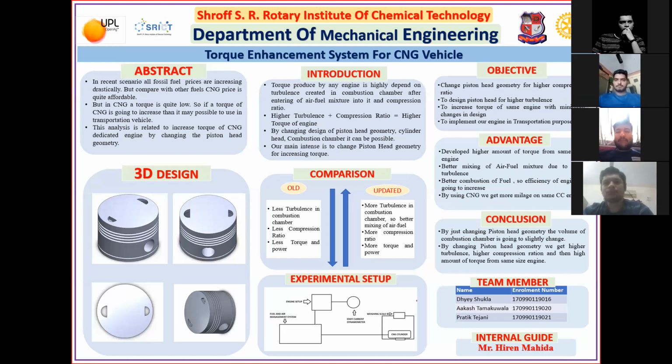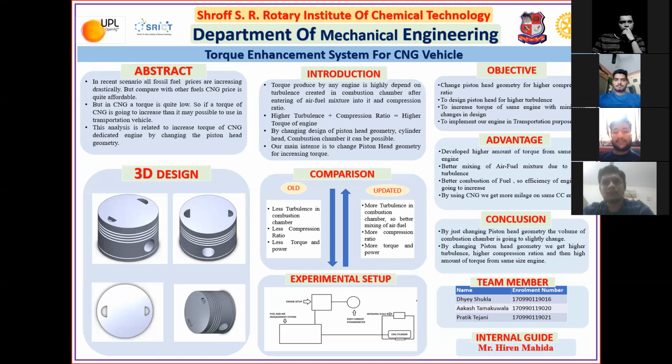Thank you, Akash. Now I am going to talk about the objectives, advantages, and conclusion of our project. The objectives of our project are to change the piston head geometry for a higher compression ratio, to design the piston head for higher turbulence, to increase the torque of the same engine with minimum changes in design, and to implement our engine for transportation purposes. The advantages of our project are to develop a higher amount of torque from the same size engine, better mixing of the air fuel mixture due to high turbulence, and better combustion of fuel, so the efficiency of the engine is going to increase. By using CNG, we get more mileage on the same CC engine.